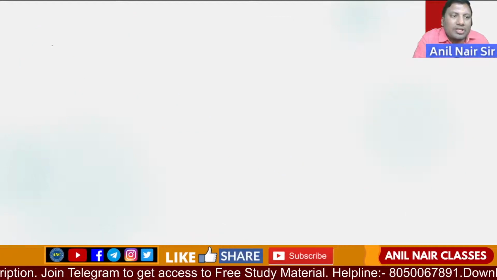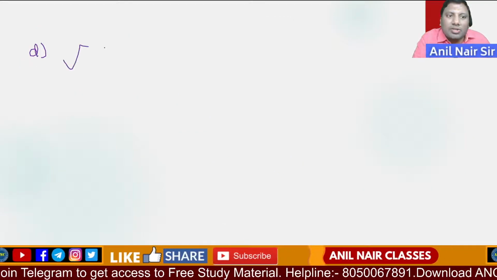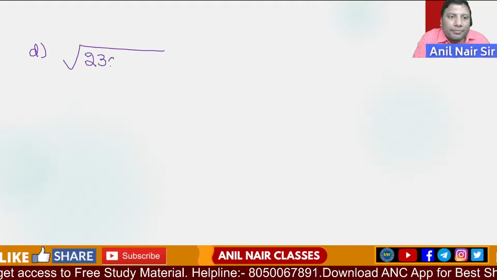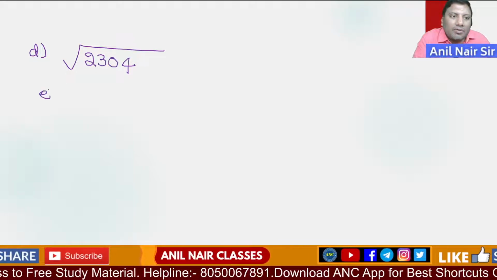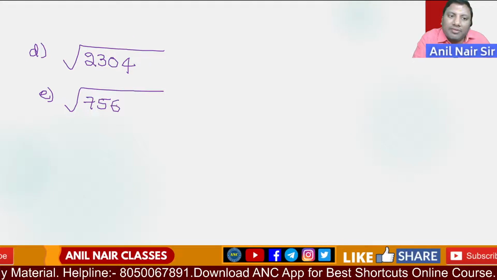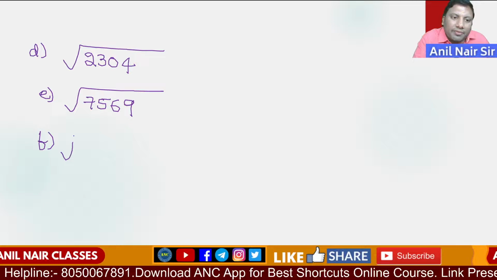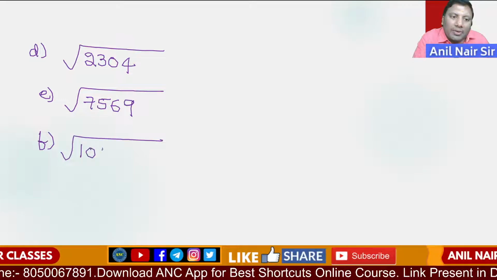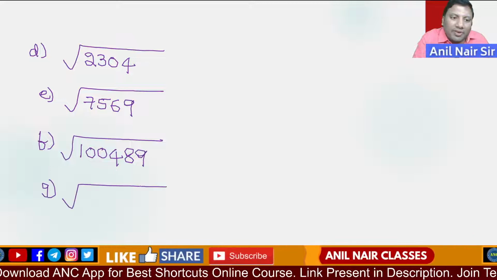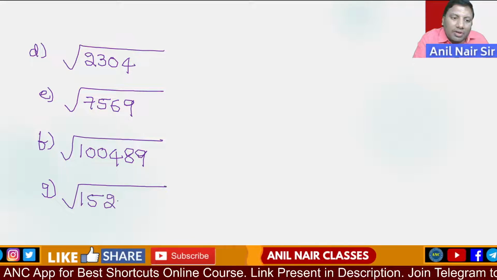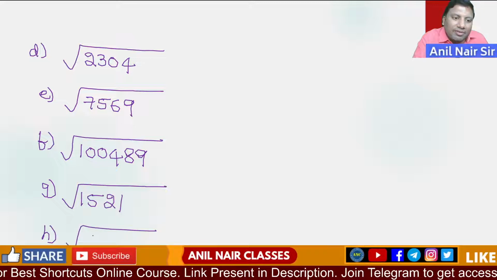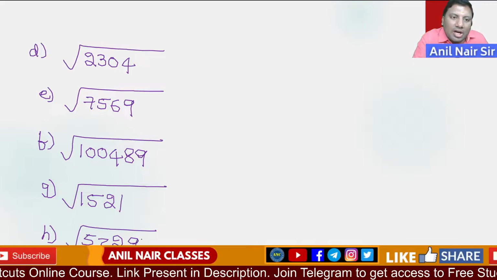Please drop your pens and tell me this answer. Square root of, for example, 2304. Square root of 7569. Square root of 100,489. Square root of 1521. Square root of 5329. All of these numbers are perfect squares.